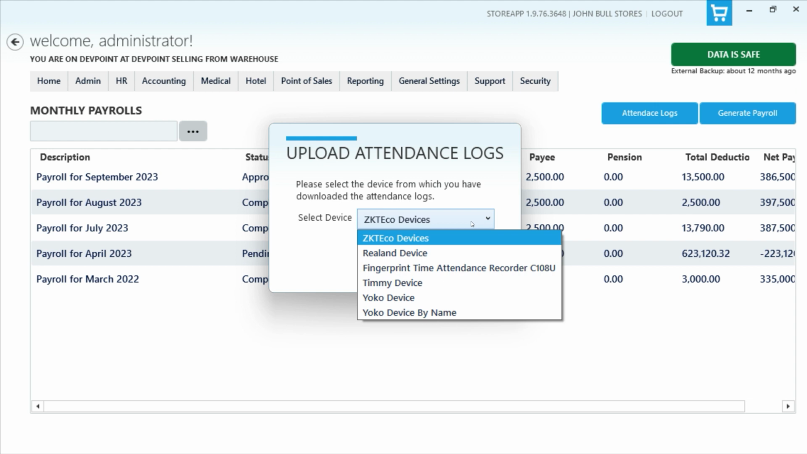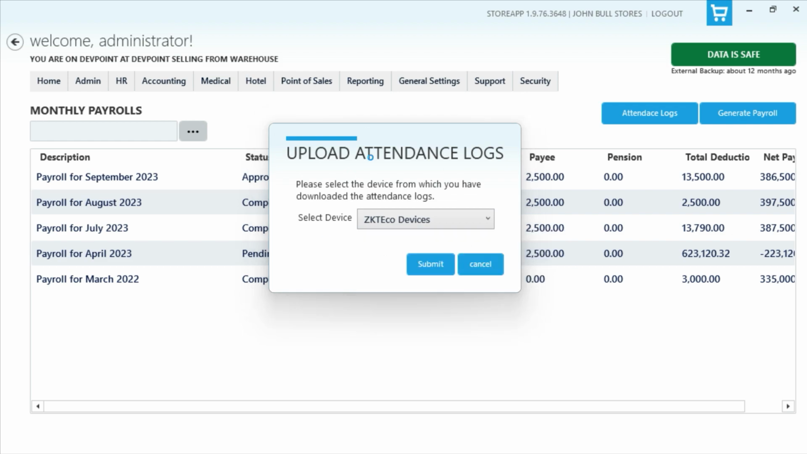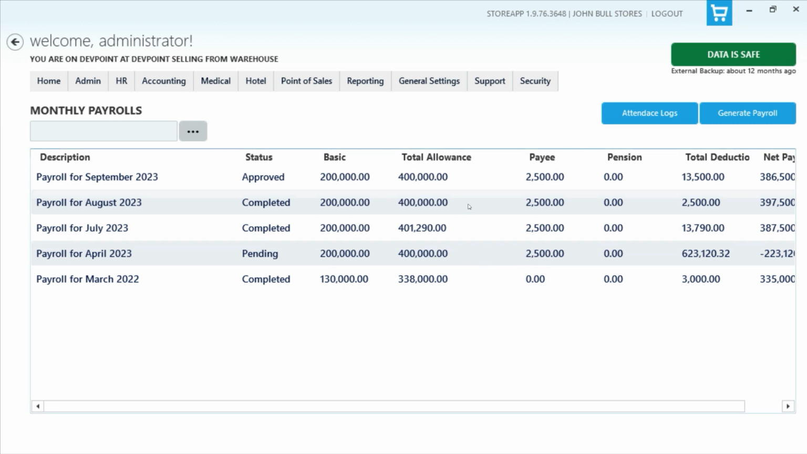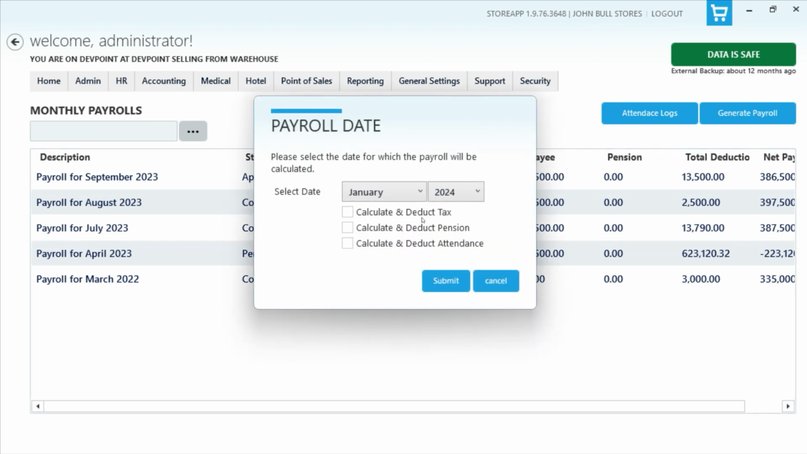Chances are that your device will work with any of these, so you can just try them. If you have a device that does not work with any of this list, just get them across to our customer service, and we will quickly add provision for that device for you. Once you select the device and click on submit, you select the attendance log, and then you have the log uploaded. Then you can continue with your generation.